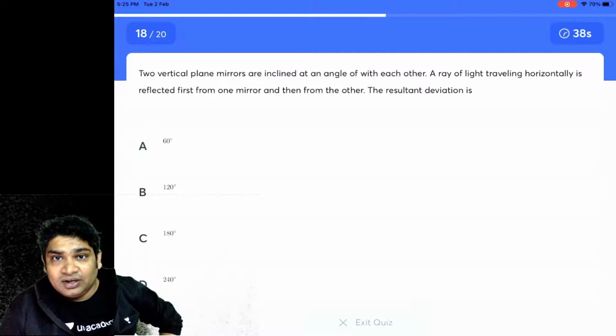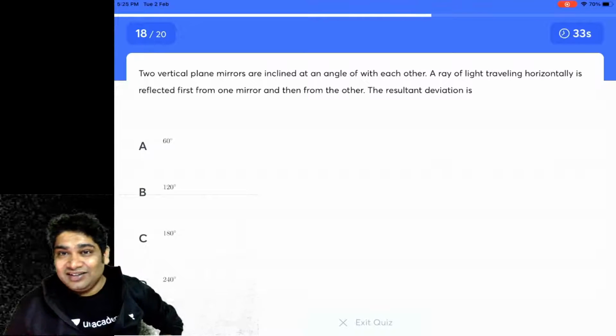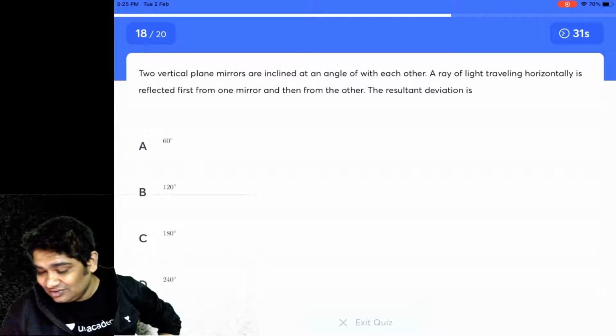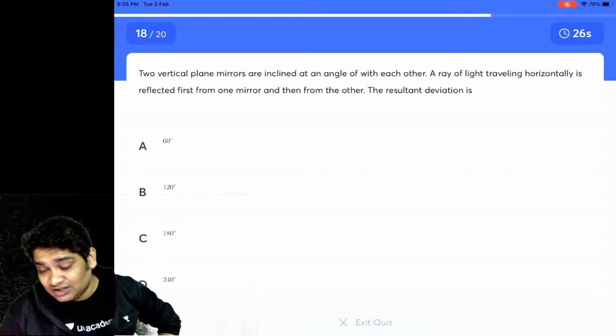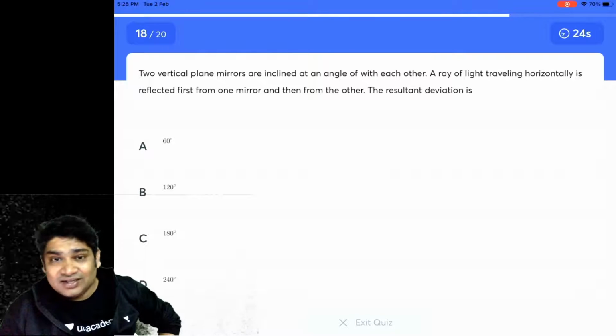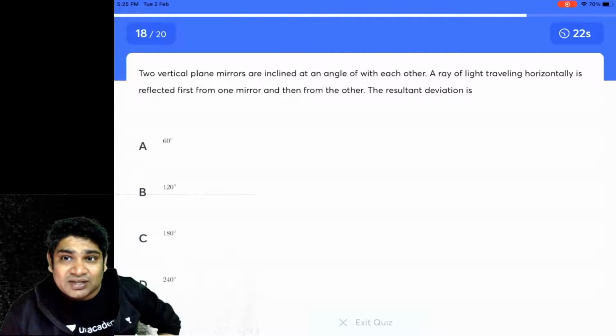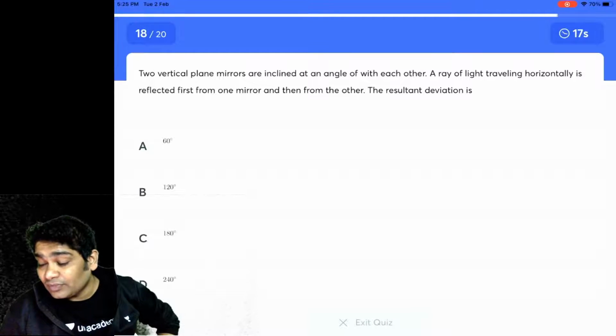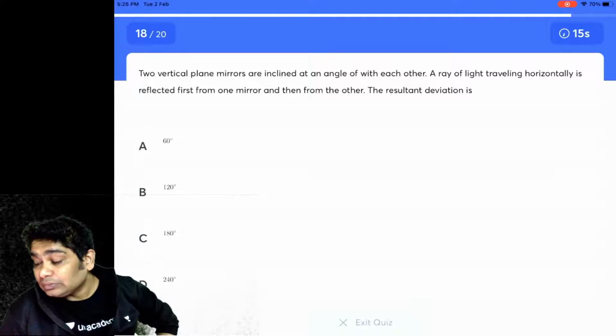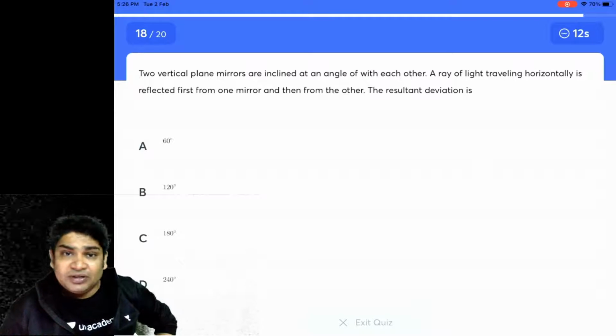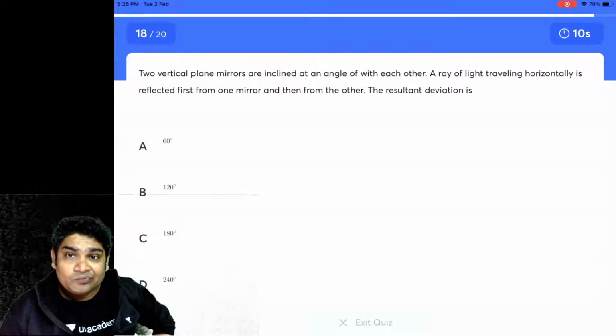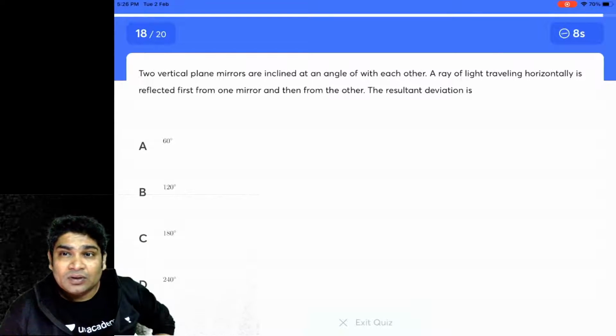A ray traveling horizontally is reflected from the first one and then from the other, and suffers a deviation of... Is it 60? Is it 120? Is it 180? Is it 240? Okay, so the information is missing, so you can skip this question. The angle between the two mirrors is missing. There's nothing much you can do about this one.